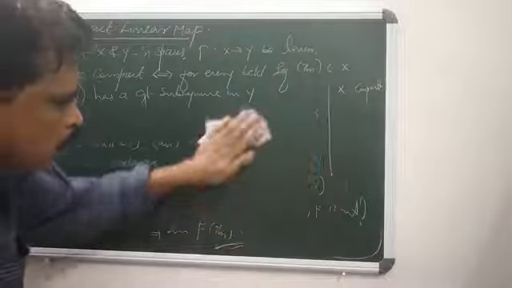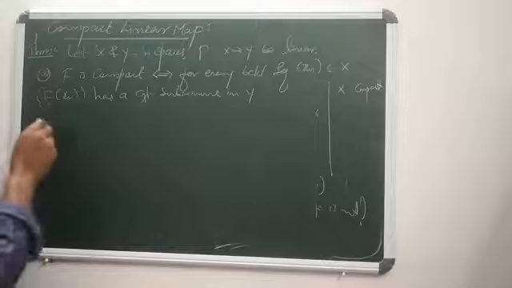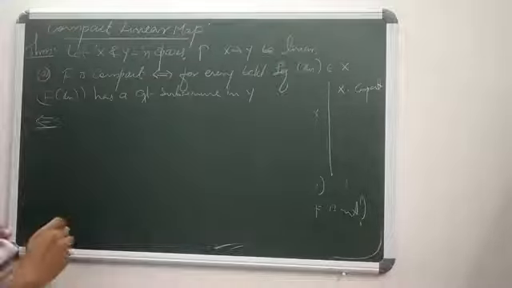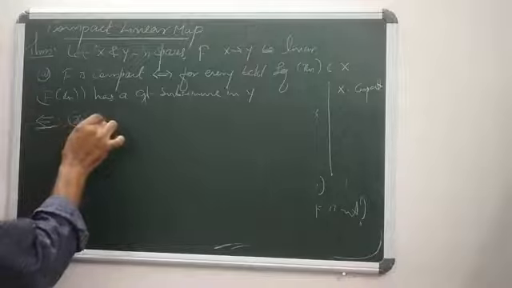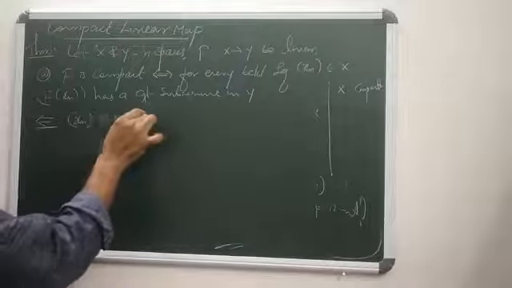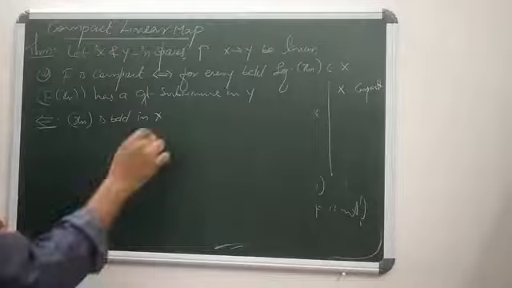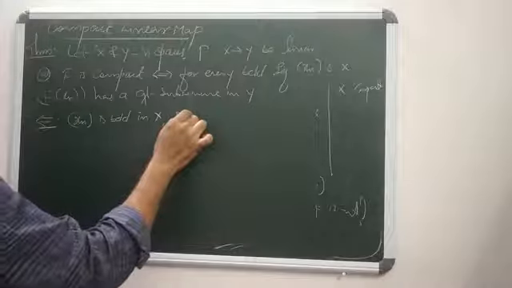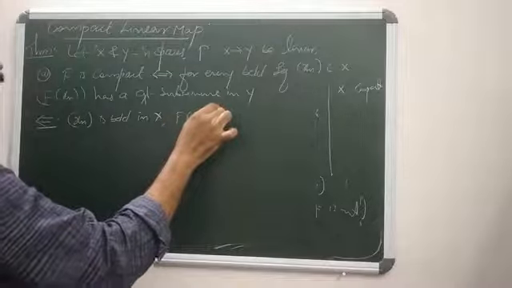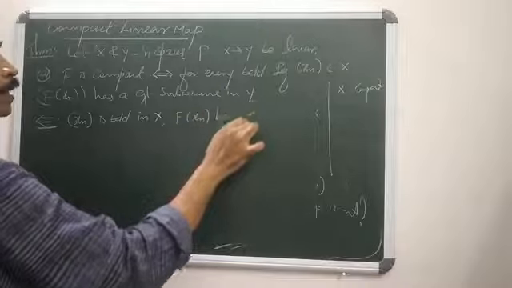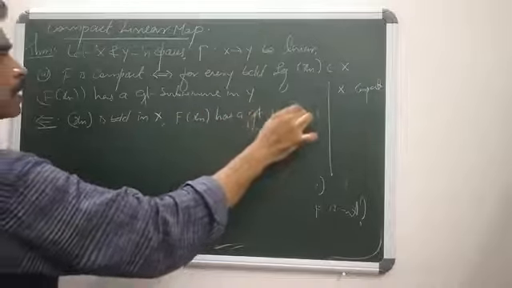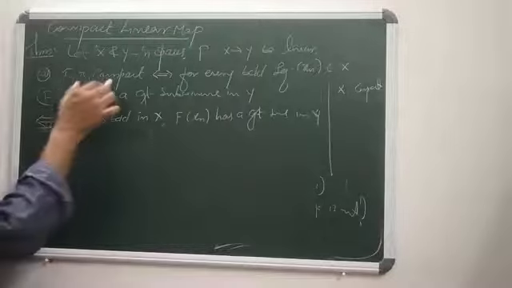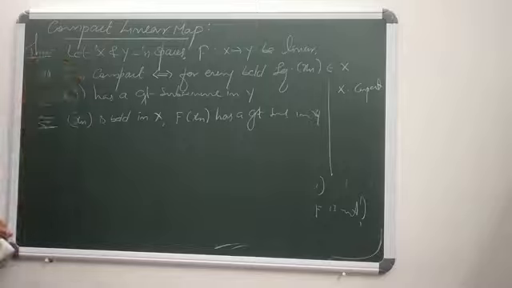What about its reverse inclusion? Come to its reverse inclusion. Reversely, let Xn be a bounded sequence in X. F is a linear map, and f of Xn has a convergent subsequence in Y. Then we have to show that f is compact.